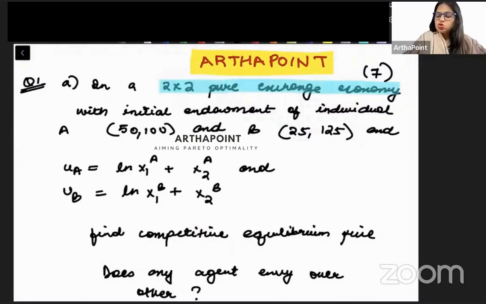In a 2x2 pure exchange economy, you are given the initial endowments. The endowment of individual A is given to you as 50, 100, and the endowment of individual B is given to you as 25, 125.